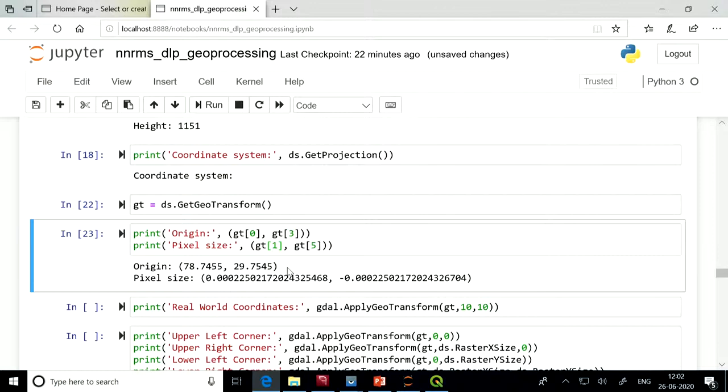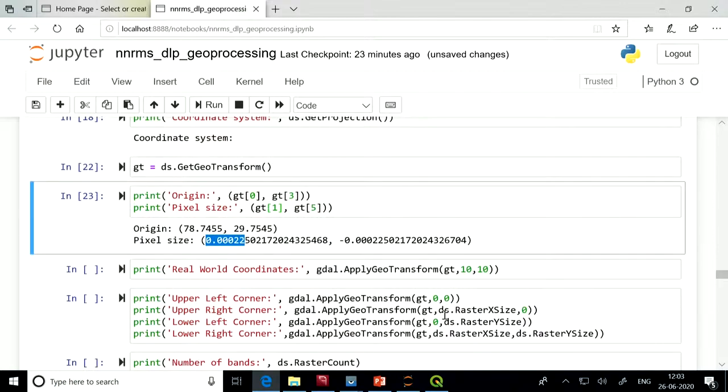This says this is the origin of the pixel, 78.45, and these are the coordinates of the top left pixel. The pixel size says 0.002 in the x direction and minus 0.002 in the y direction.